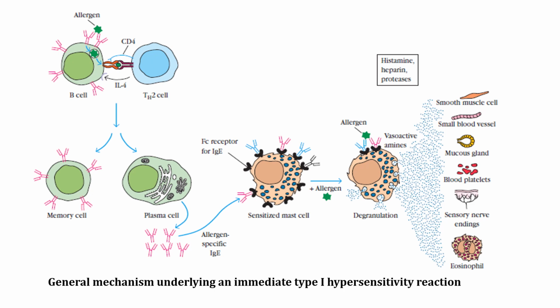Now here is the structure showing how mast cell degranulation occurs. This is the general mechanism underlying an immediate type 1 hypersensitivity reaction. First, here are the B cells. Exposure to an allergen activates Th2 cells that stimulate B cells to form IgE-secreting plasma cells. Here is the first exposure, where the allergen is presented.